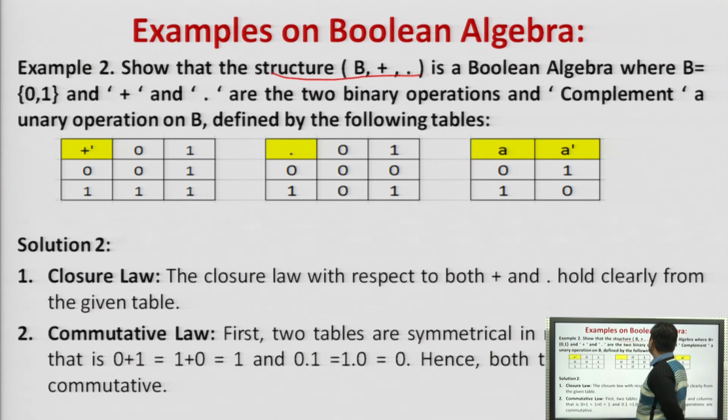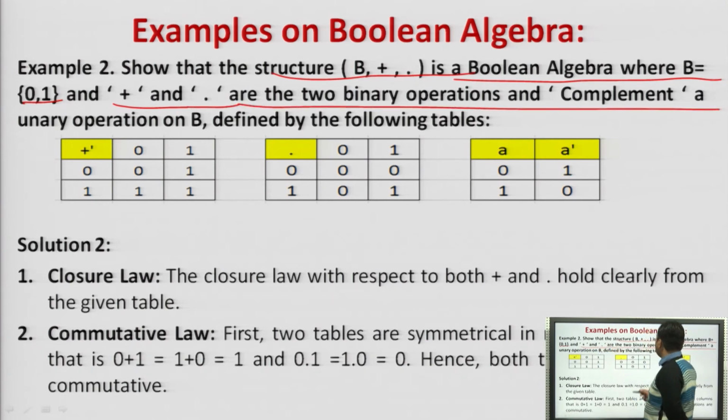Show that the structure B, plus, star is a Boolean algebra, where B is 0 and 1. Here B is a set given as 0 and 1, and plus and dot are the 2 binary operations, and complement is a unary operation on B, defined by the following tables. So this is the plus table given to us, with values 0 and 1, this is the dot table, and this is the complement table. So what we will do: closure law.